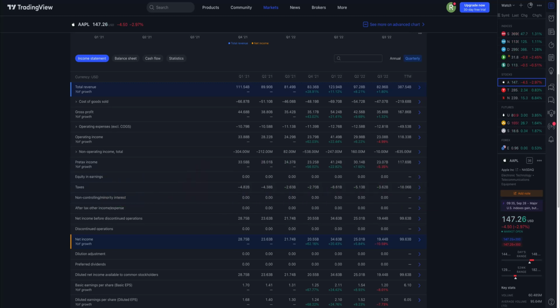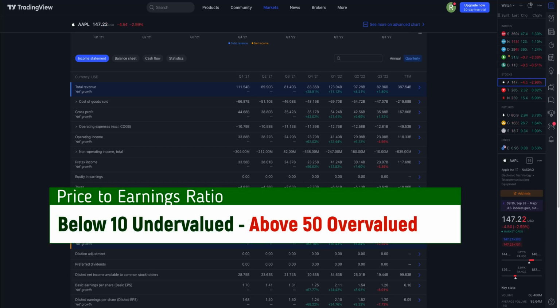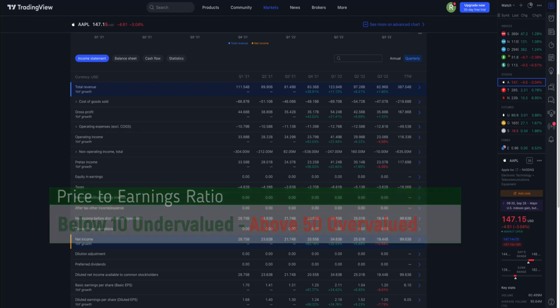Using Apple stock, we can find the stock price on the board and the diluted earnings per share in the income statement. If we do the calculation, the number we will get is around 24, as I divided 147 with 6.05. Always use current numbers, which is the TTM or trailing 12 month. Investors and analysts consider stocks which have a price to earning ratio of 50 or above to be an overvalued share, while a stock with a price of earnings ratio of 10 or below is considered undervalued.